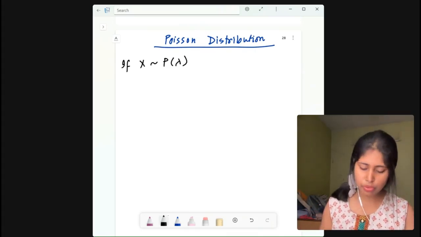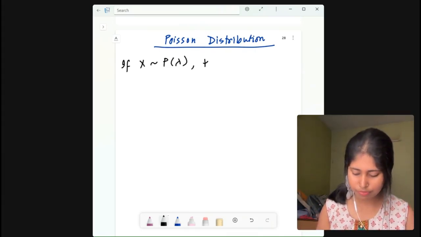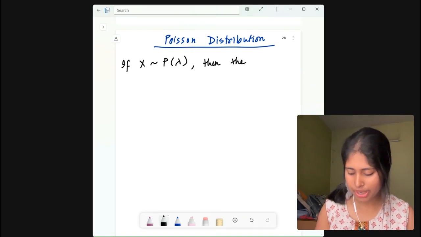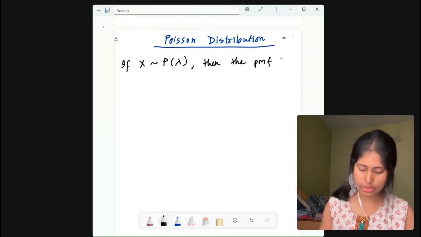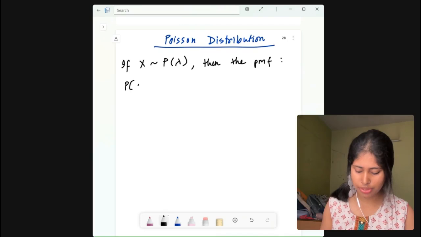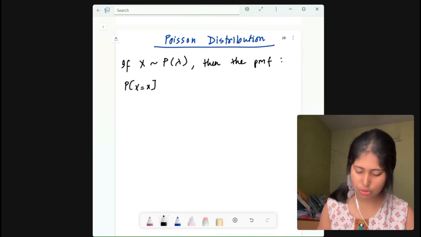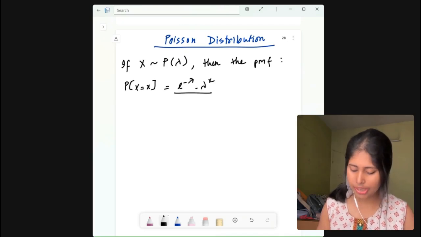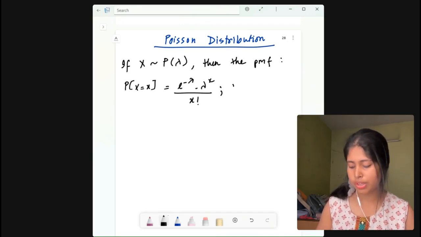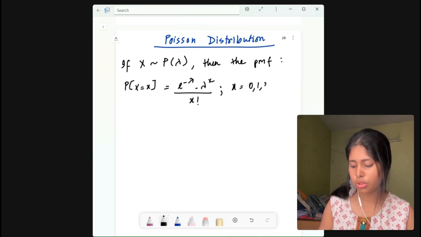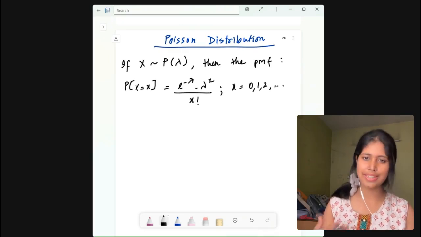So the PMF is probability of X equals x is equal to e to the power minus lambda into lambda to the power x divided by x factorial, where x runs from 0, 1, 2 till infinity, as I just said.